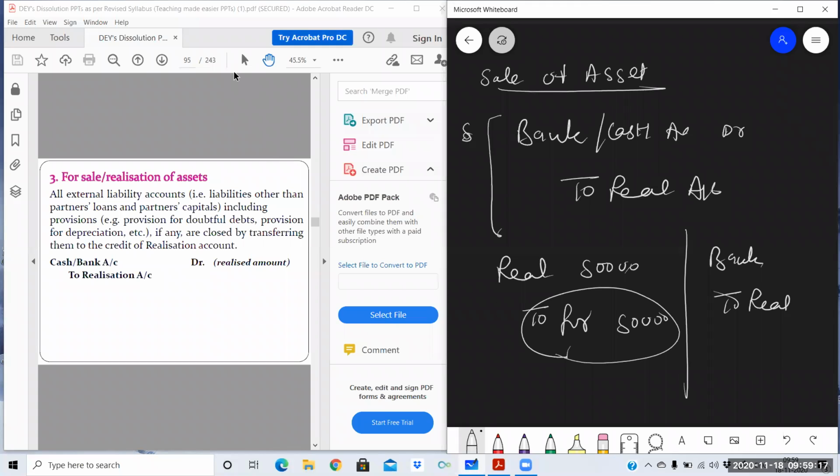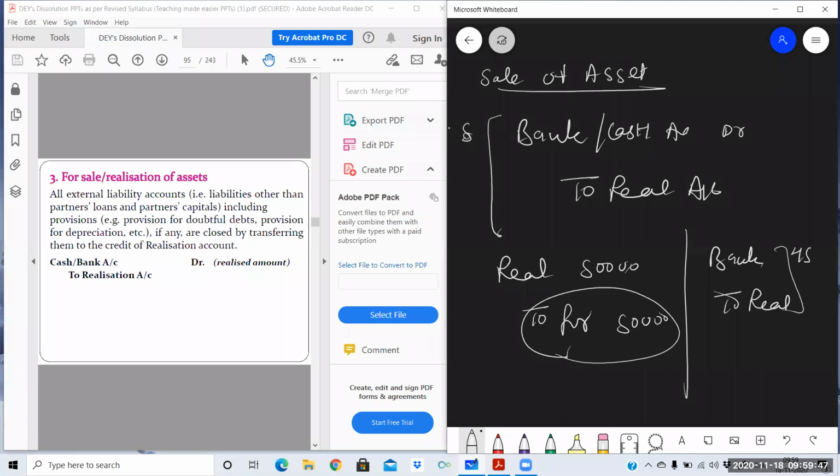Please tell me. Yes. Book value should come? When we are selling the asset, how can you write the book value? Selling price can be different from book value. It can be more, it can be less. So when you are selling the asset, book value will never come. So what will come? Market value. Market value means the sale price at which we have sold off the asset. It may be more than the book value, it may be less than the book value.